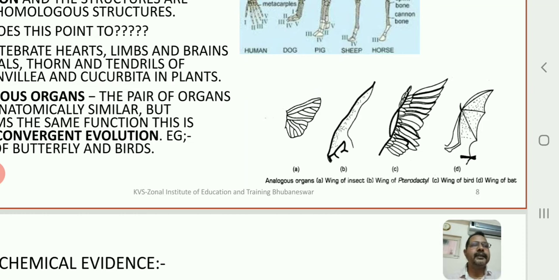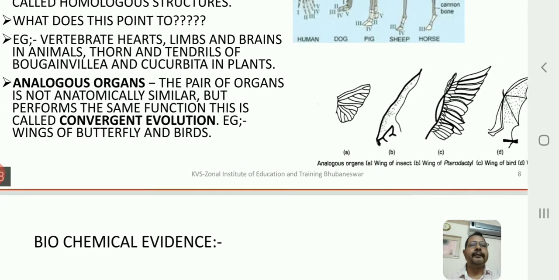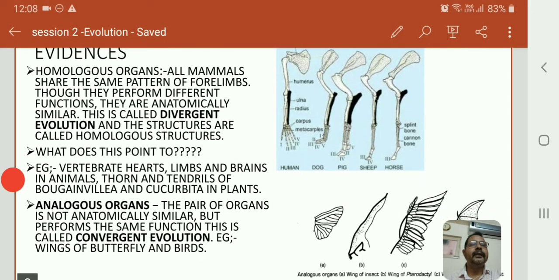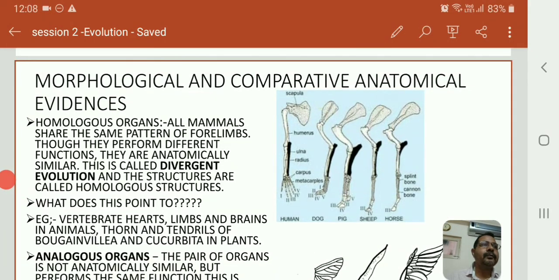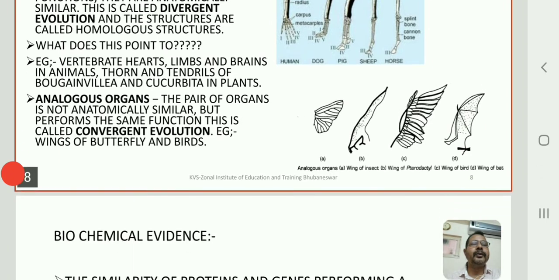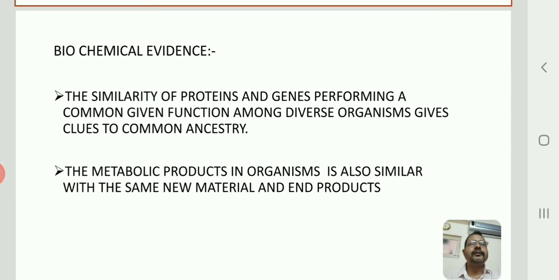But in insects, there is only an external part of the exoskeleton that helps the organism to fly. Children, this also explains how morphological and comparative anatomical evidences help us to support organic evolution that has taken place in the world.